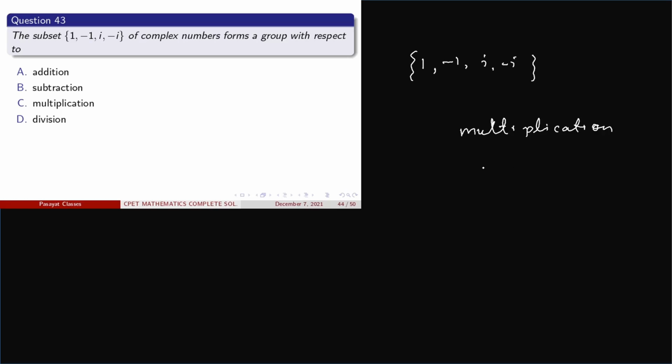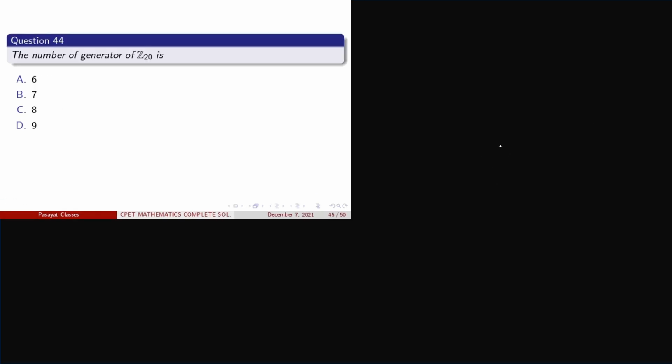So here option C is correct one. Now come to another question. Here the number of generators of Z20 is how much? So for finding the number of generators for a finite group, that is for Z20, we have to calculate the values k belonging to Z20 such that GCD of k comma 20 must be equal to 1.